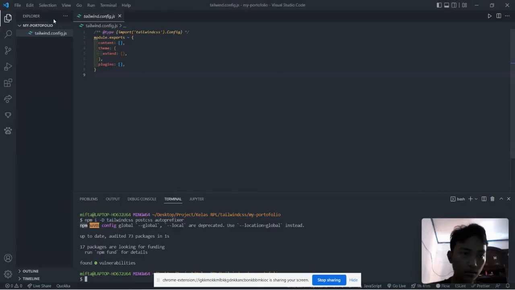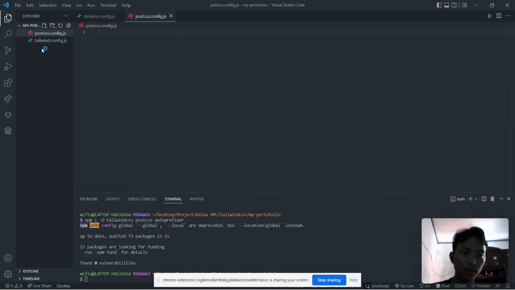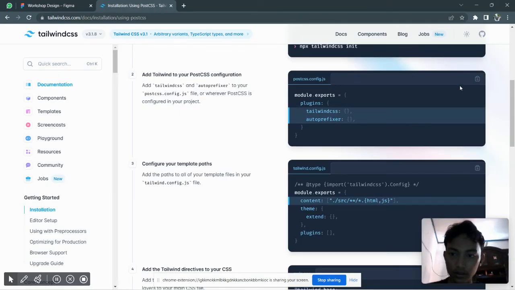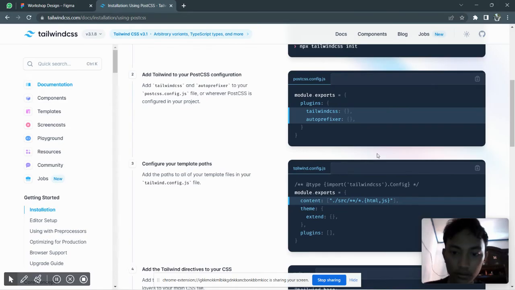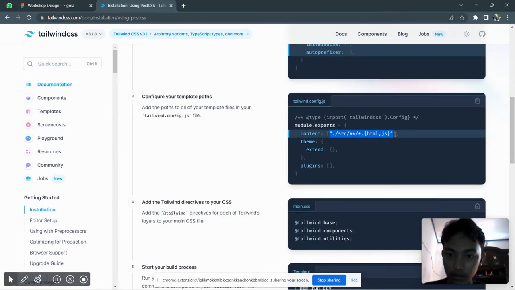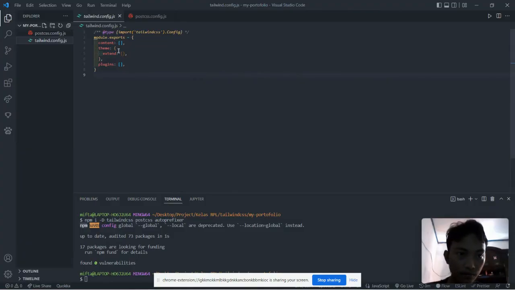Then you create a file postcss.config.js, and you copy all this script into your file and save. Okay, back to your Tailwind config, and you copy and paste that in here. Save.